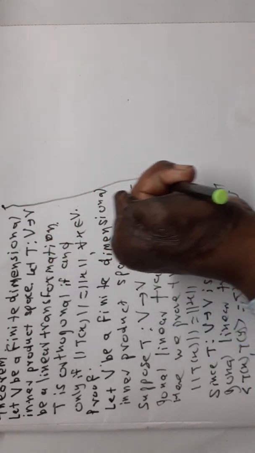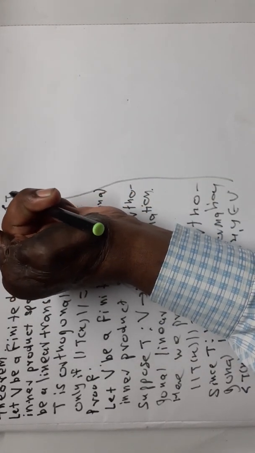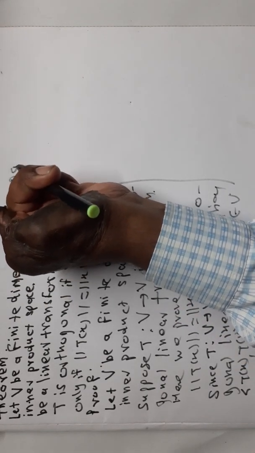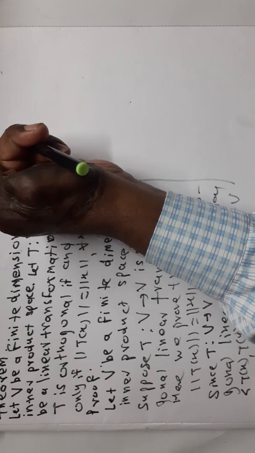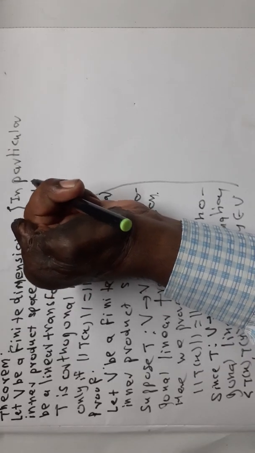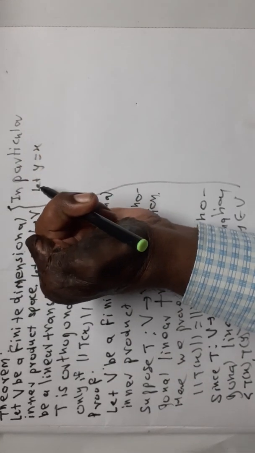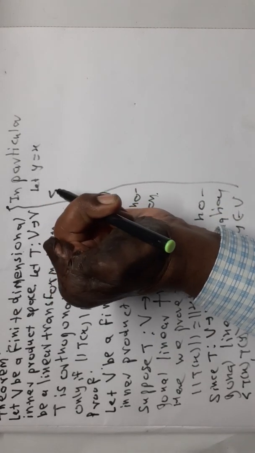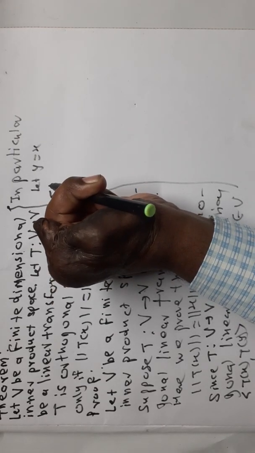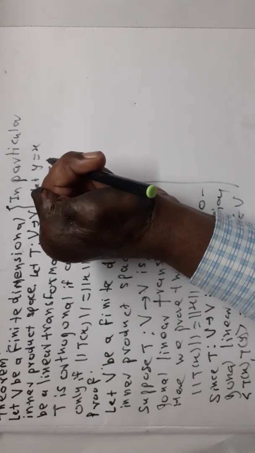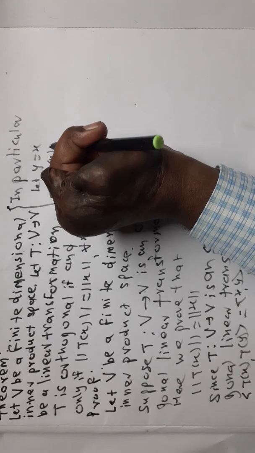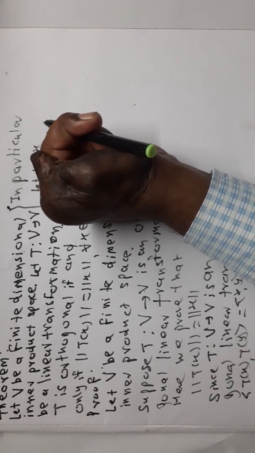In particular, let y be equal to x. Therefore, angle bracket T of x comma T of x is equal to angle bracket x comma x.